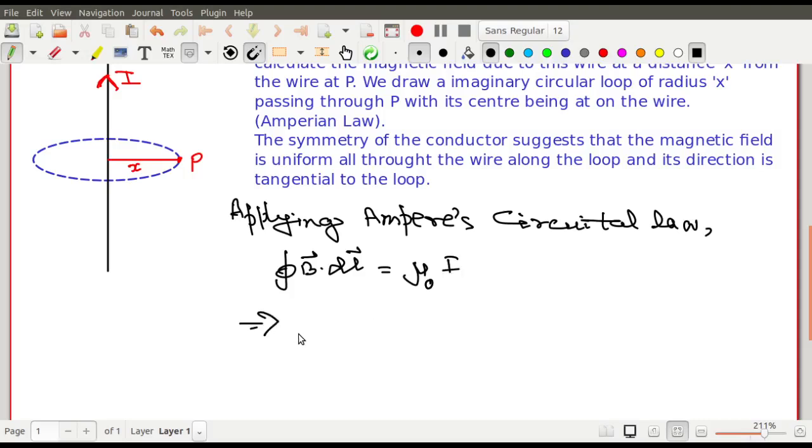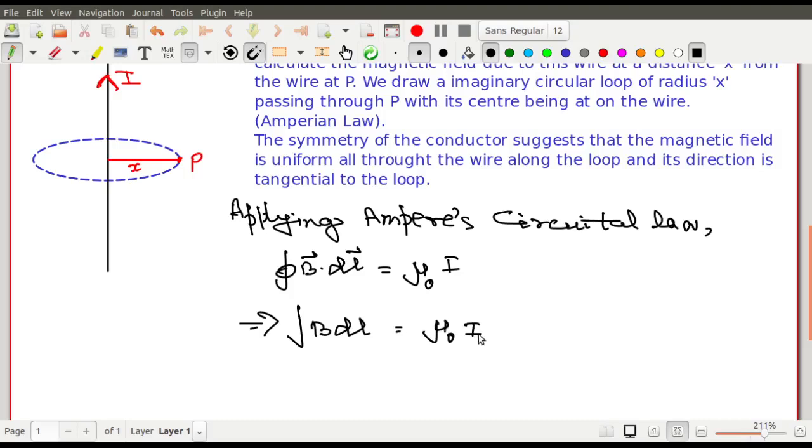Now you see whatever is important over here, the symmetry that I am speaking of again and again. You see that this B and this dl are along the same direction. This is of huge importance, because if it is not so, then there will be a cos theta term, and that becomes unknown, and then you will be in trouble. But here B and dl are in the same direction, because the dl vector is always along the tangent, and the B vector is also along the tangent. So that is why it is cos of 0, which is 1. And this one is mu0 I.